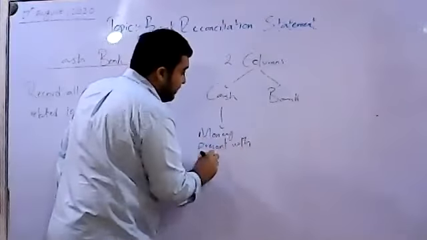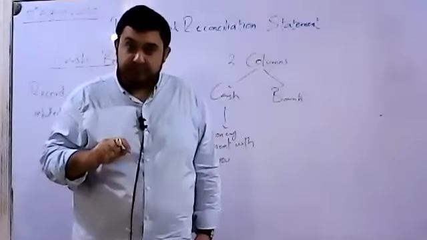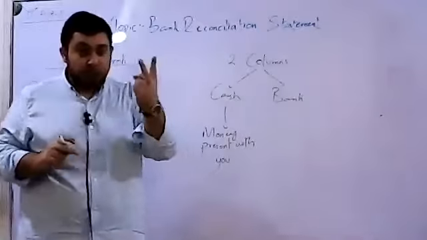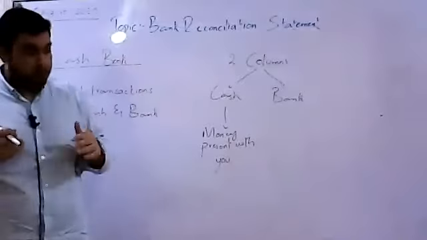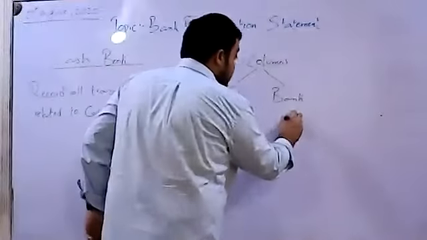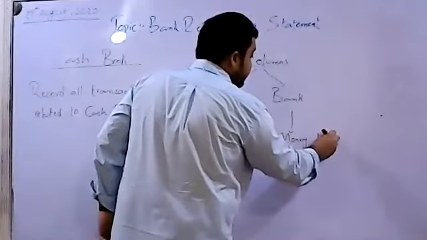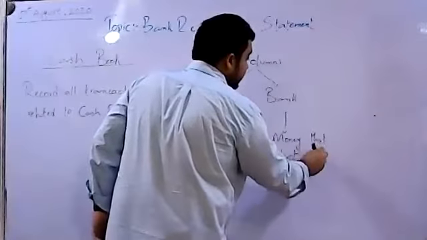The money that you have kept with you, its record is in the cash book. There are two records in the cash book. One is for cash. What is cash? The money that is kept with you. What is bank? Money that is kept in the bank.